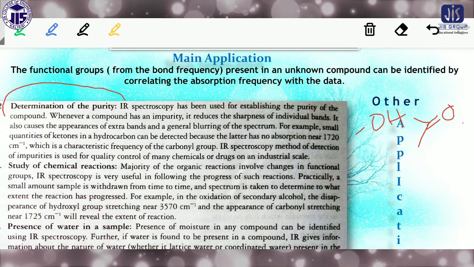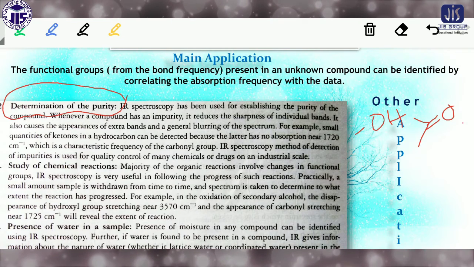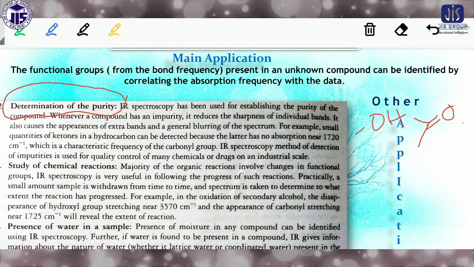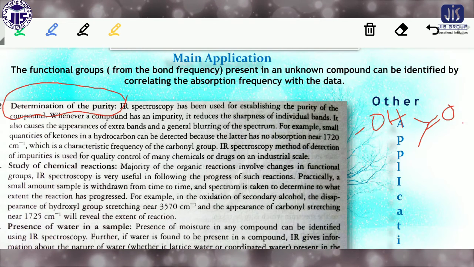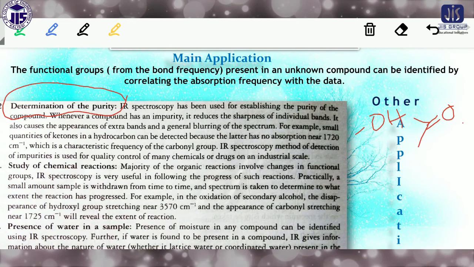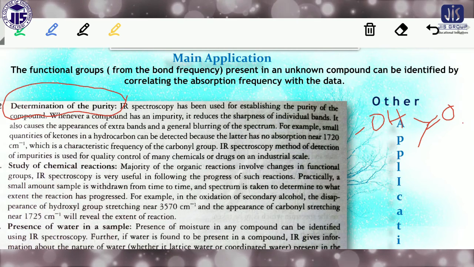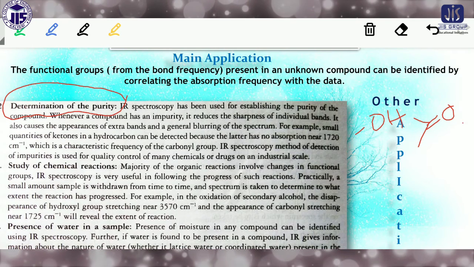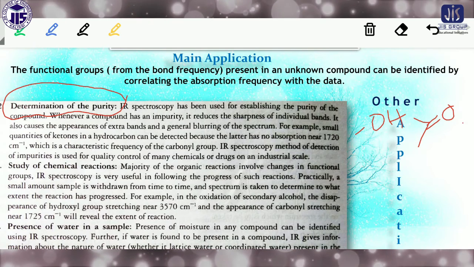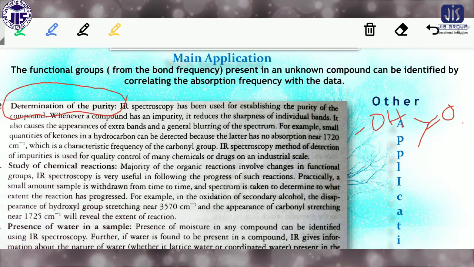That means if you know the graph of the IR spectrum of the pure sample, and you check the unknown sample, and there is any extra peak compared to the pure sample, then there is a probability that an impurity is present in the compound. That's why we get the peak for the contaminated sample, the peak for the substance mixed with the pure sample. So in this way, by checking against the standard graph of the sample, we can identify the purity of the sample.